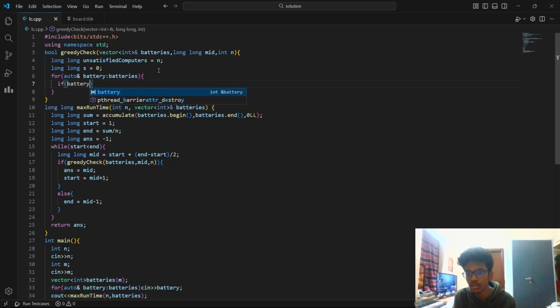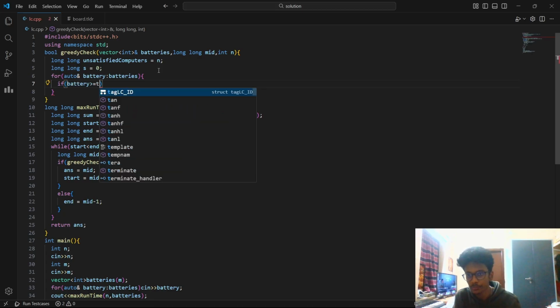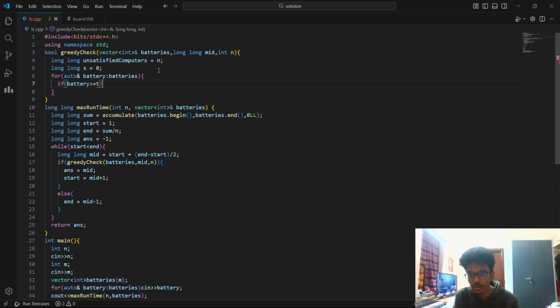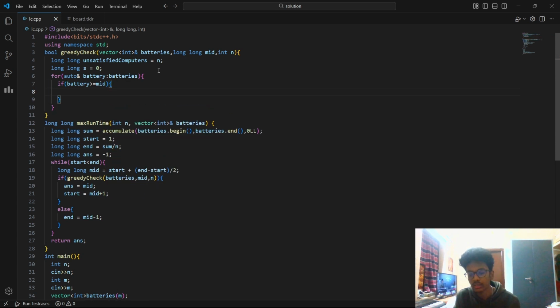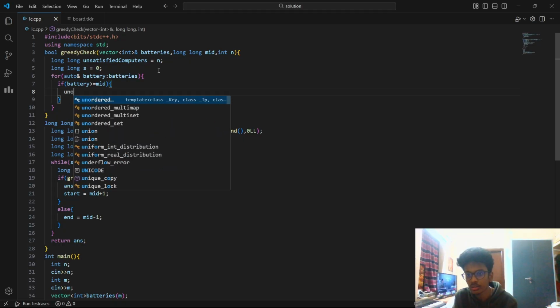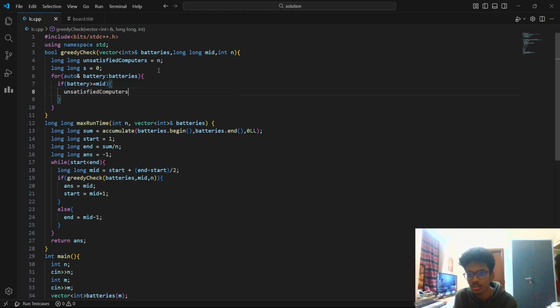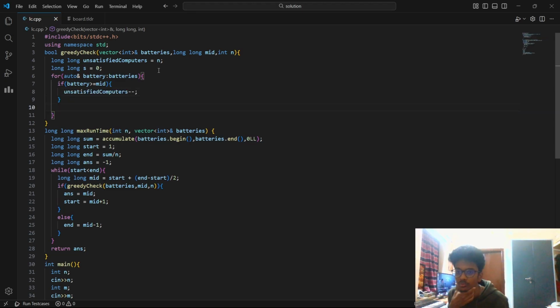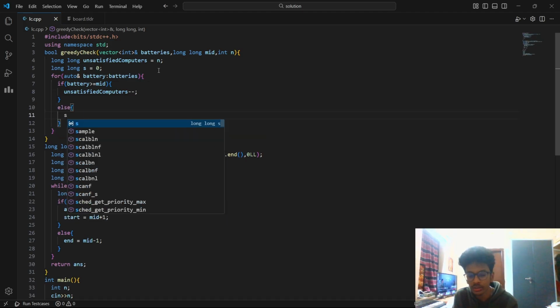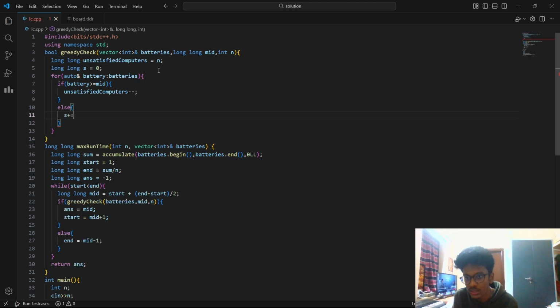If a particular battery is at most, let's say at most mid, then you can simply do unsatisfied computers minus minus. And otherwise, if it's not, then what can you do? You can add it to s, s plus equal to battery.